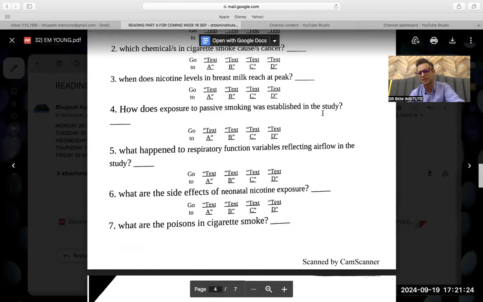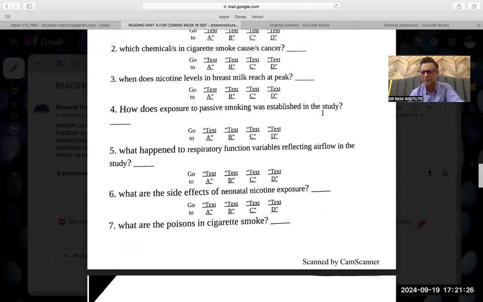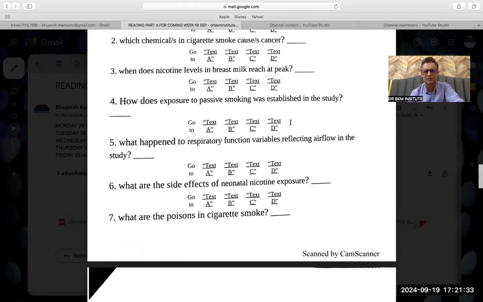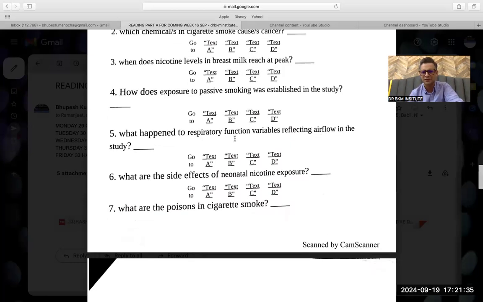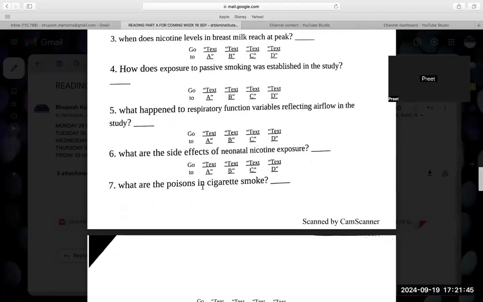How does exposure to passive smoking was established? That should come in D. It can be anywhere, but active, passive was discussed a lot over there. Passive smoking in D. I don't know the answer of this, but fifth is D for sure, I guess. Fifth is D. Yes, sir. Side effects of neonatal nicotine exposure should be in A or maybe in D. Side effects. No, sir. B. Sir, B. B, sir. Poisons is given in C.